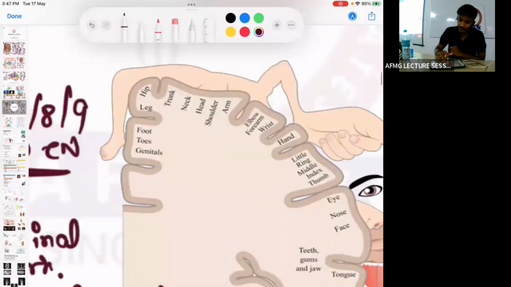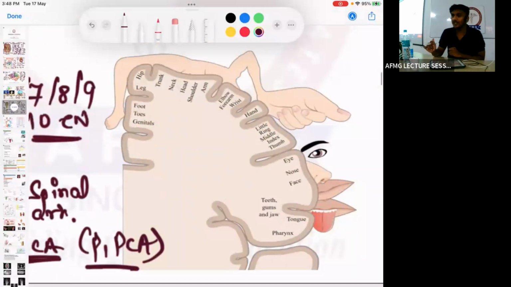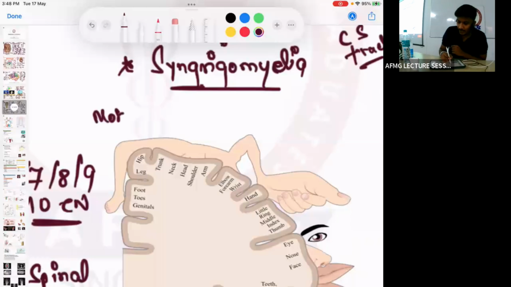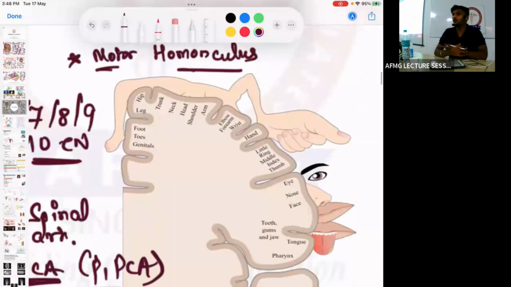Then if I talk about this one, what is this? This is a motor homunculus. और इस motor homunculus में क्या दिख रहा है? That means which part of the brain is responsible for which part of the body. In brain also, I hope all of you are quite aware, we have cross innervations. That means the right side of the body is managed by the left side of the brain, and the left side of the body is managed by the right side of the brain.